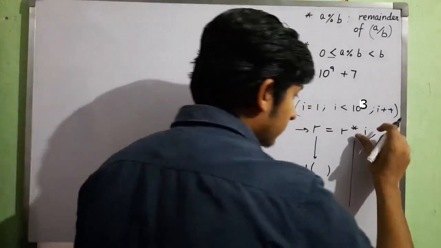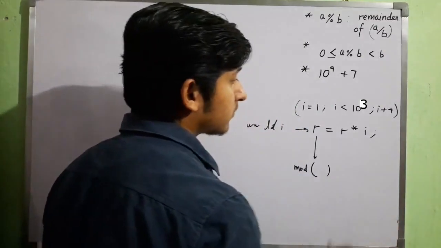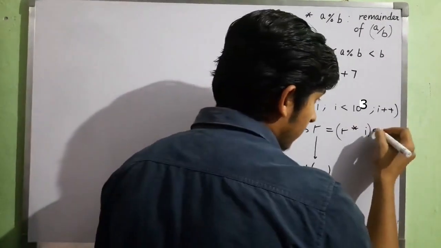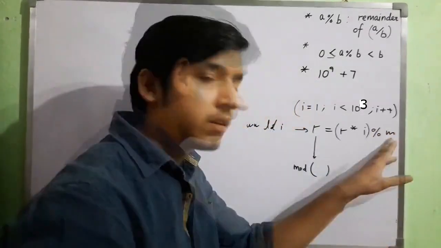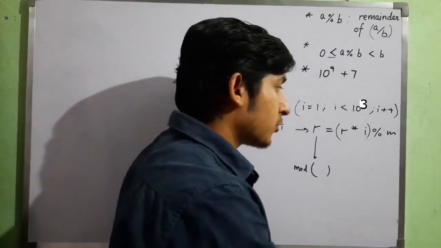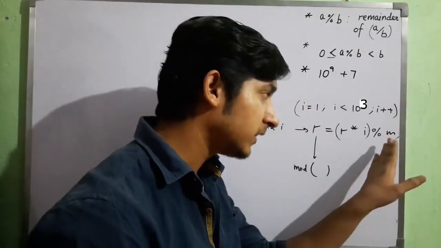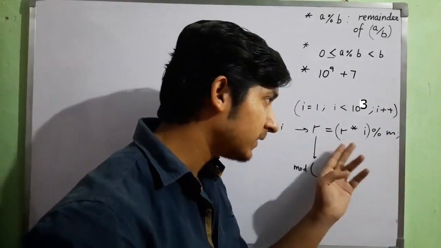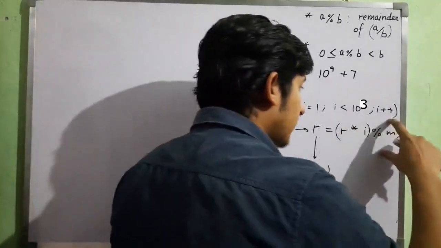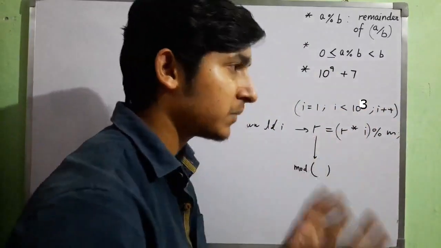So what I'll do, I'll take this mod m. M can be 10 raised to 9 plus 7 or any term that we are supposed to deal with. Now this won't let this exceed the limit, and in this way we can store this without any misbehavior.